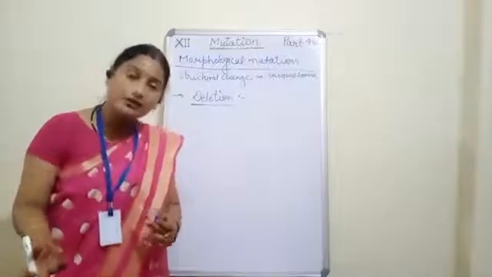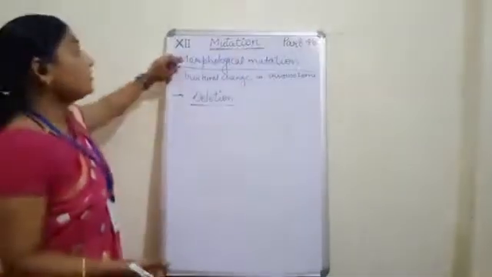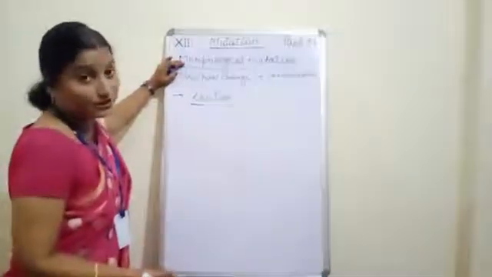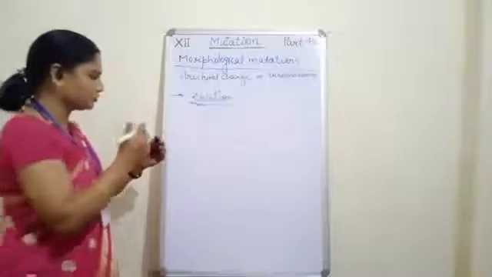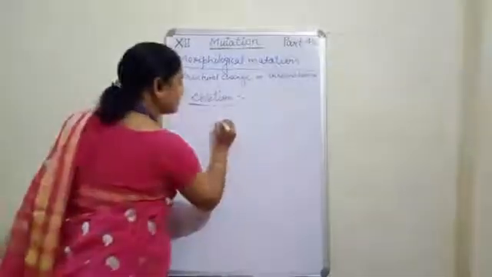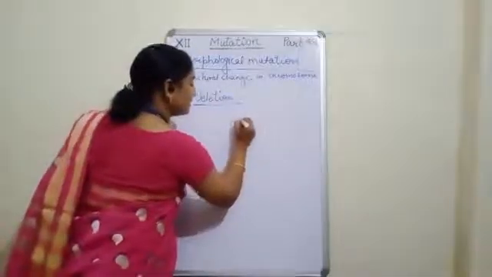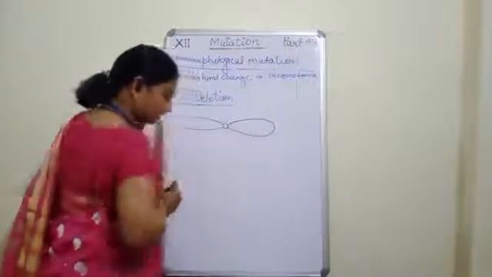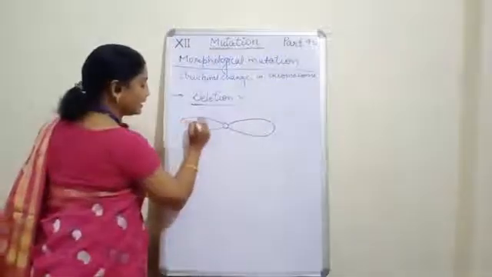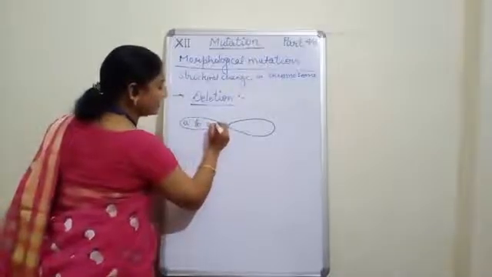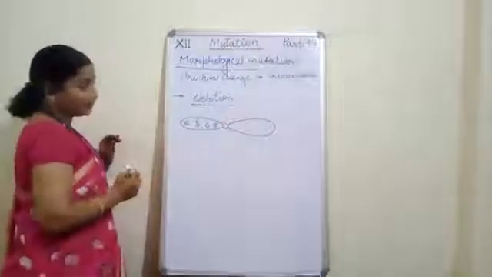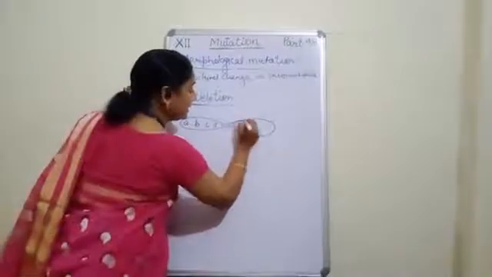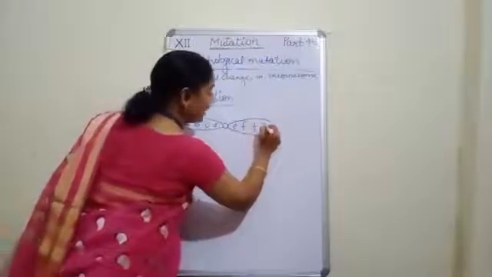And then it is called deletion, a morphological mutation. Any piece of the chromosome. See the example, what I mean to say. Suppose this is the parent chromosome. Clear? And suppose I am writing it as A, B, C, D. Okay. Now here E, F, G and H.